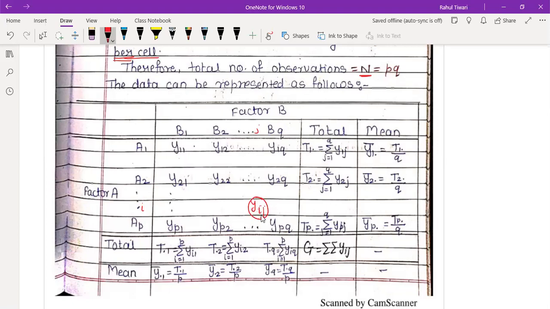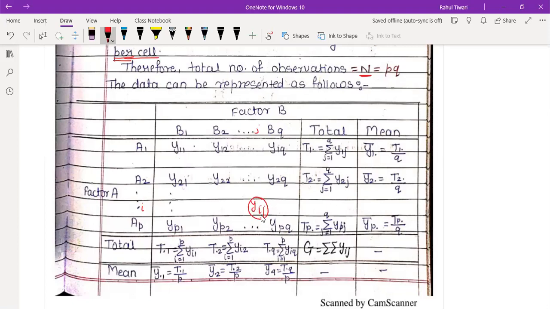If you are taking factor a, that means you are adding this. When you are adding this, that means you are using these levels, which is q. See, that's why I'm not using the words row and column. When I stick to row and column, then students always go by row and column only. So I will not say row and column. I will simply say if you are adding horizontally, you divide by the number of levels in B. If you are adding vertically, then you divide by the number of levels P.